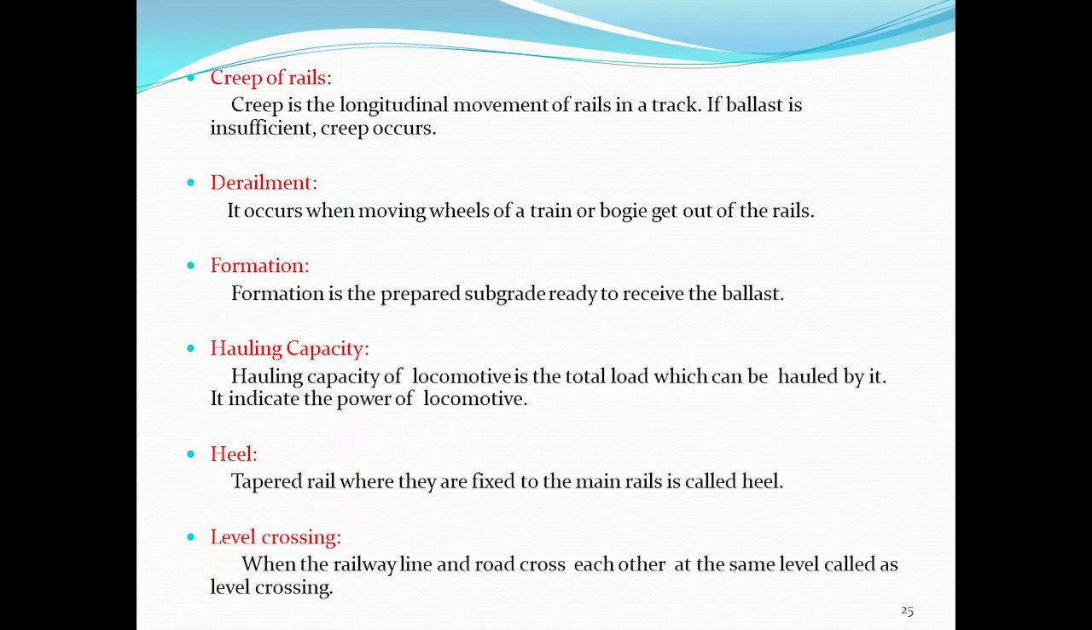Another one is hauling capacity. It is the total load which can be hauled by a locomotive. It indicates the power of the locomotive. The next definition is heels. The tapered end of a rail where it is fixed to the main rail is called the heel. Then level crossing: when the railway line and road cross each other at the same level, it is called a level crossing.